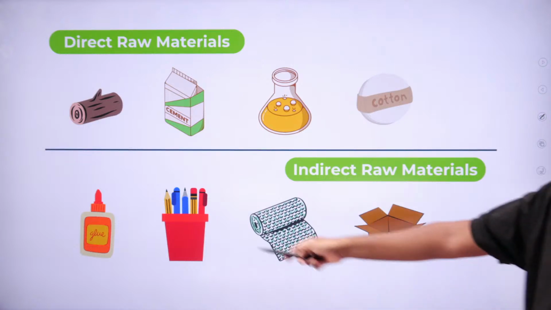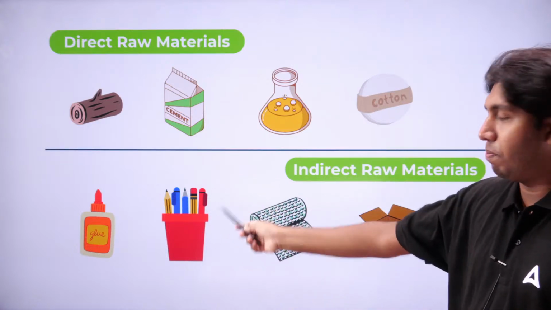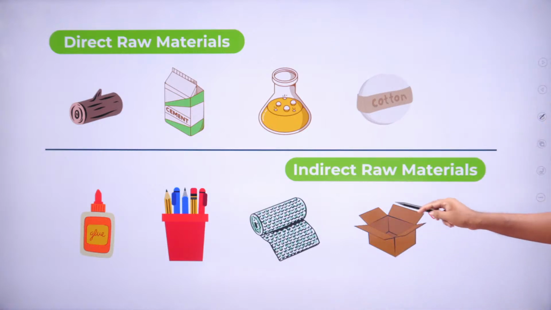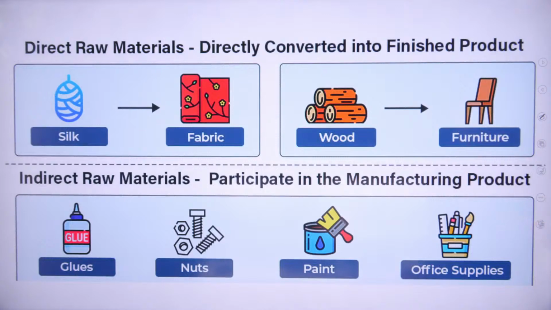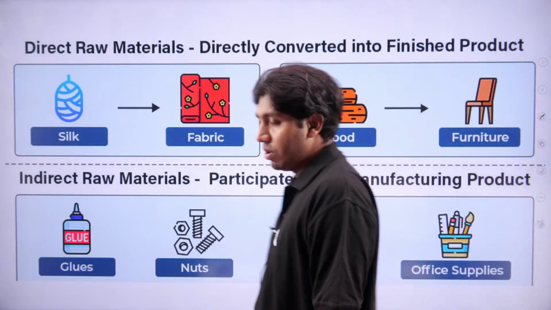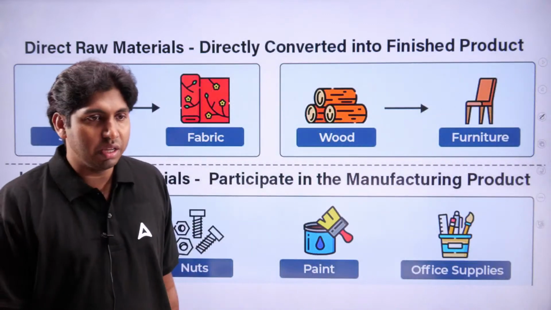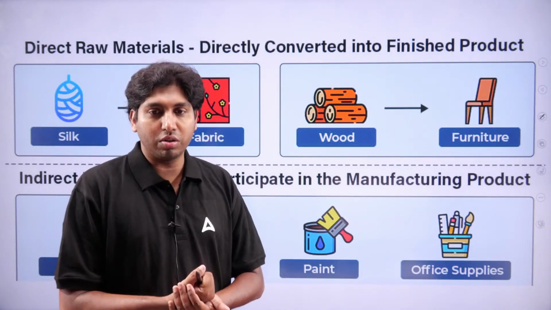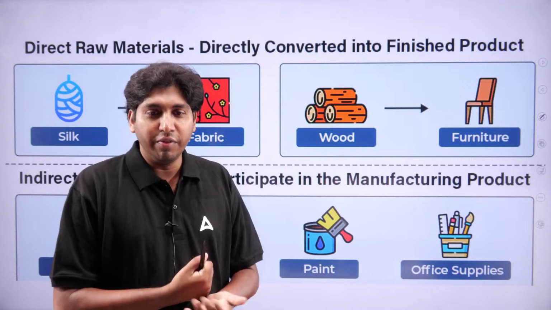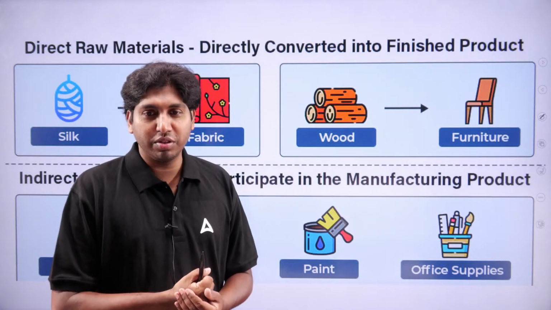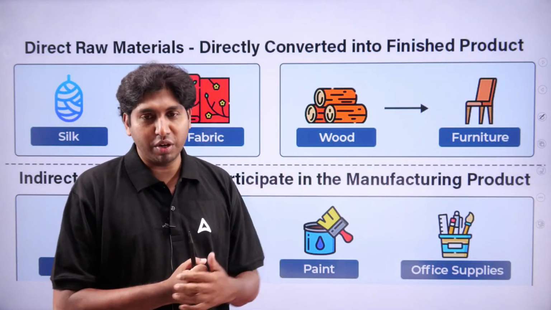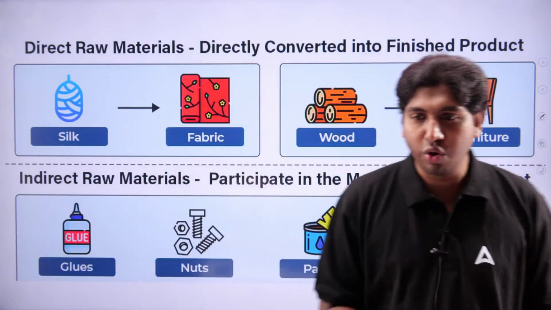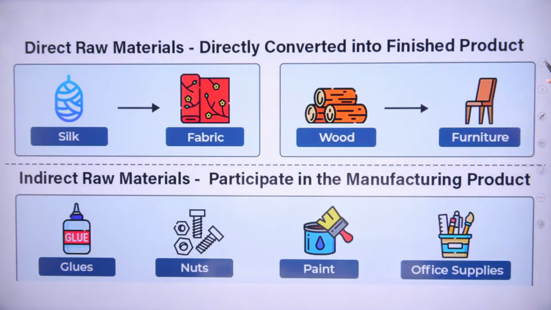Take this example: glue, pen, pencil, box. These are part of the production and are needed, but we are not using the box. For example, when we get something from Amazon, we unbox it and take the product out of that box. Only that particular product is used, not the box. So these are indirect raw materials. They are not going to be part of the product.